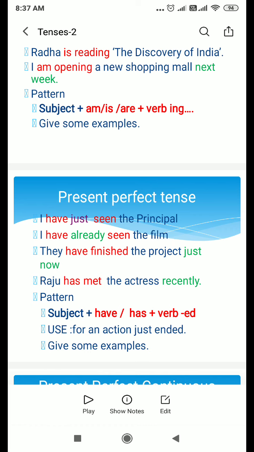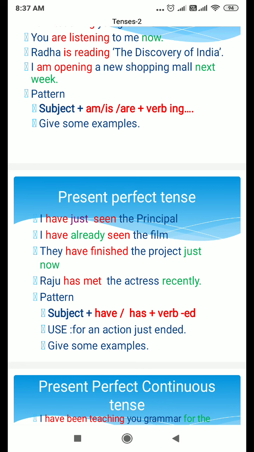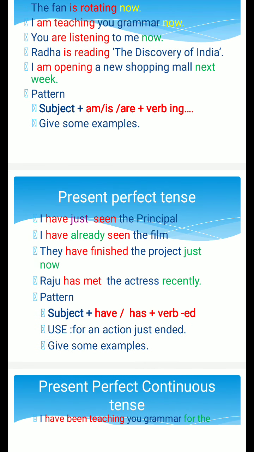So the pattern, how to write a sentence using present continuous tense: subject plus either of the be verbs in present tense am, is, are, plus verb in the ing form and object or complement of the sentence. So you yourself practice the use of present continuous tense.